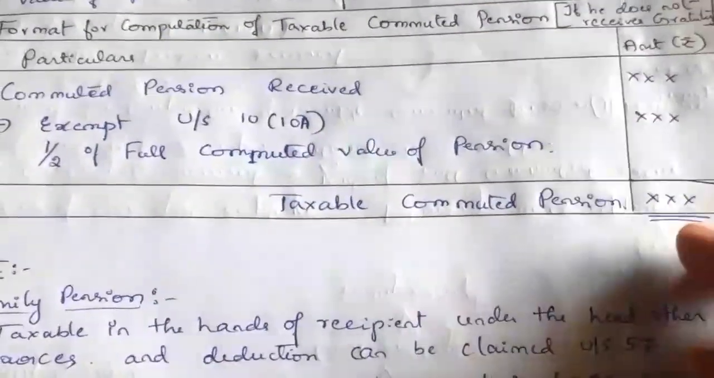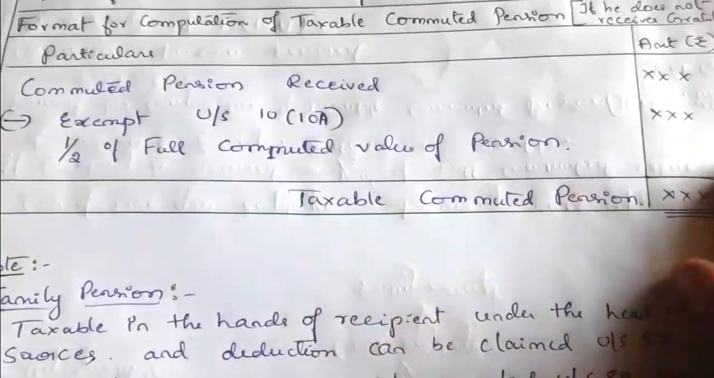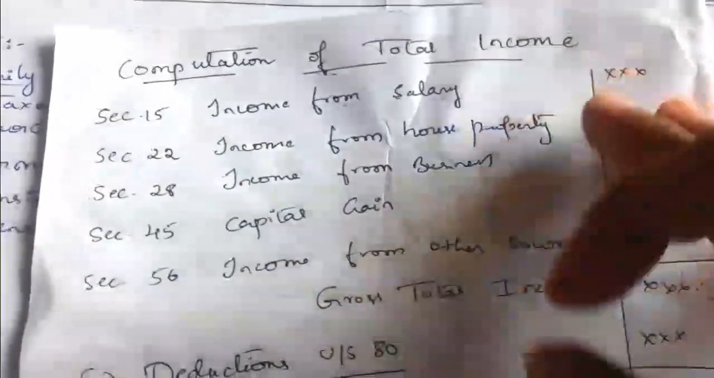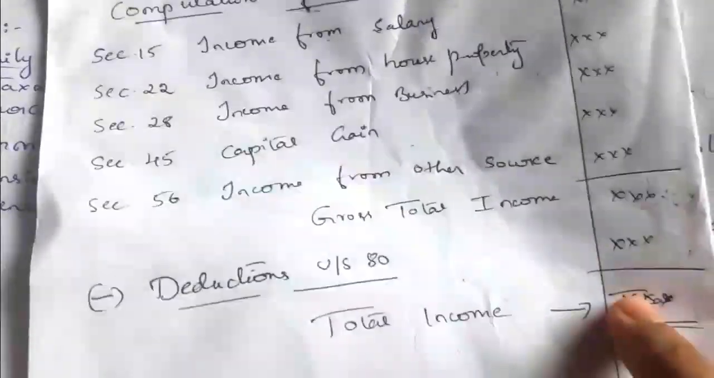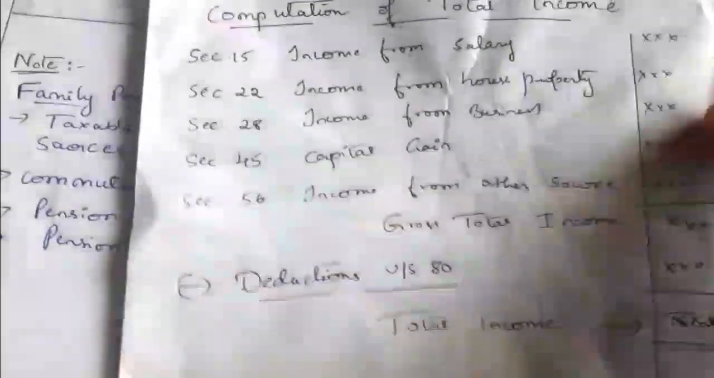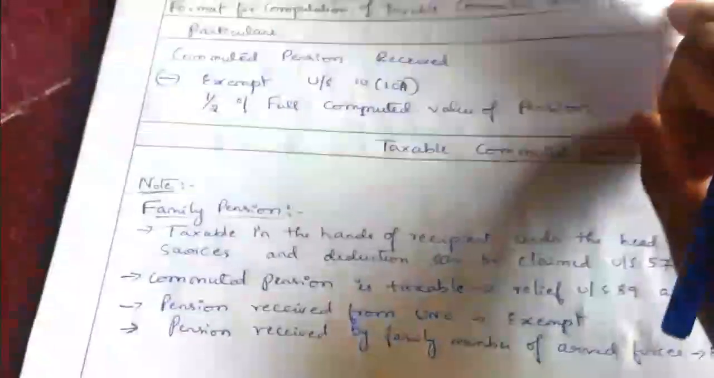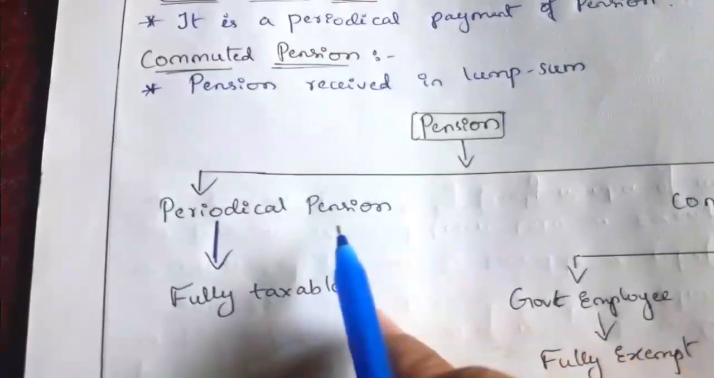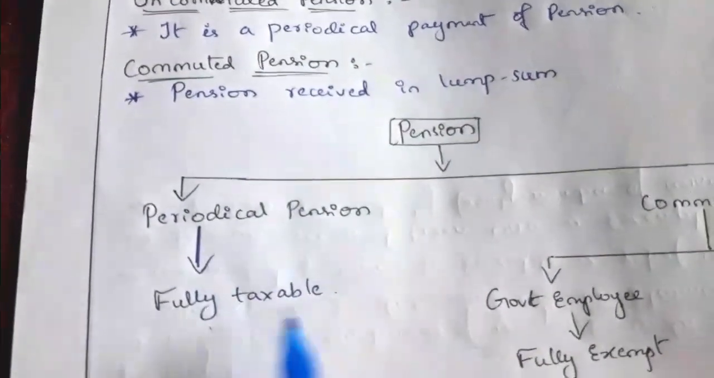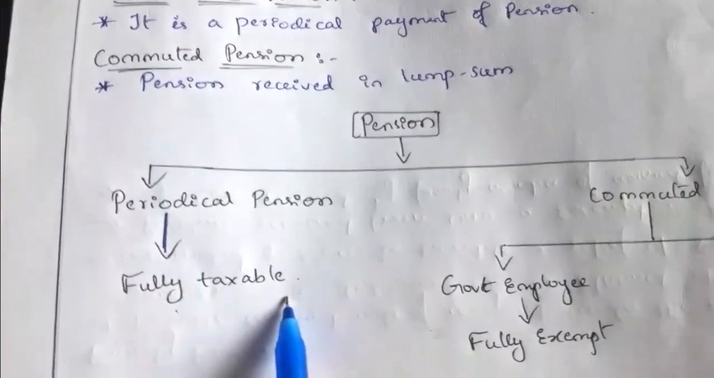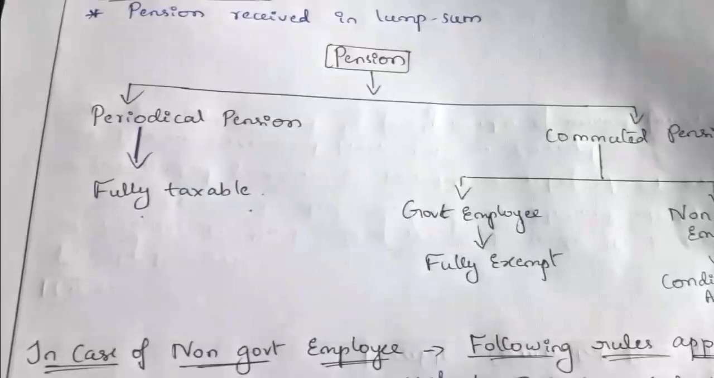The taxable commuted pension we computed here is written under the head income from salary and added there. So while computing your income tax returns, we have to add taxable pension under the head income from salary. Remember, if an employee receives the pension as a periodical pension, that is monthly, then it is fully taxable. If an employee receives a commuted pension, then these conditions apply.